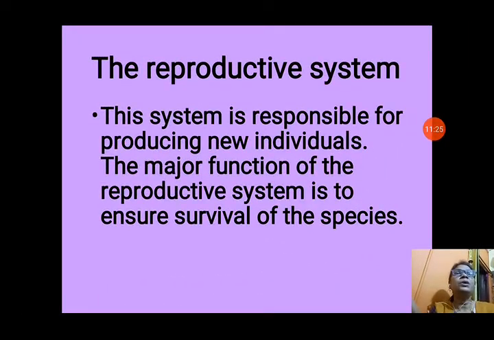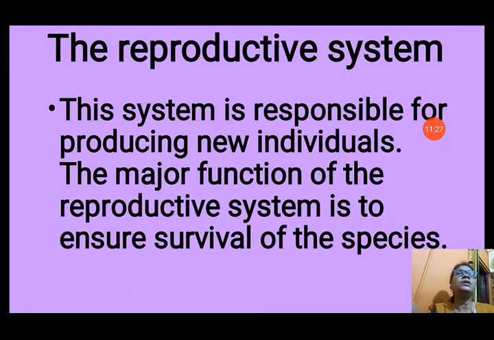Now let us see about the reproductive system. This system is responsible for producing new individuals. Actually, the major function of this reproductive system is to ensure survival of the species. Without producing new individuals, the survival of the species is not possible. So each and every species produces new individuals of their own kind to make their species continue on this earth. So this system is also a very important system.